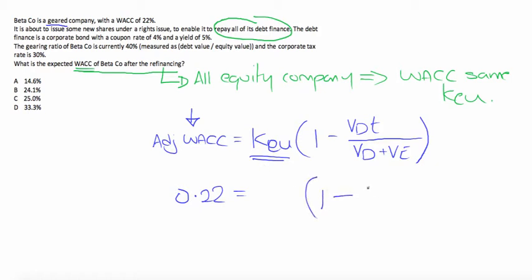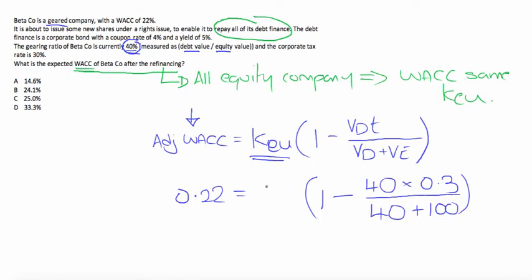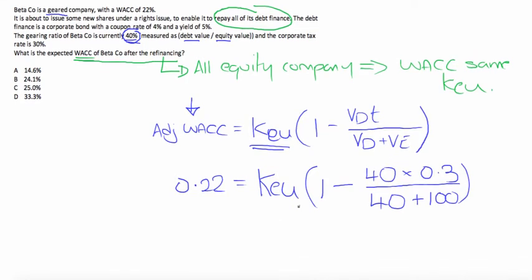1 minus your debt. It tells you that your gearing ratio, you've got 40% debt. The tax rate is 30% over your debt, which is 40%. And then just be careful with the equity. This 40% of your debt is based on a gearing ratio of debt to equity. So your debt is 40% the size of your equity. So if debt is 40, equity is 100. We can then go through, work all of this out and rearrange it to find the ungeared cost of equity.